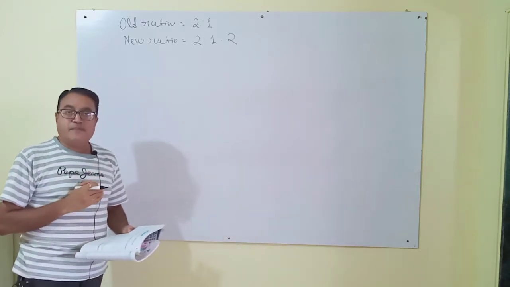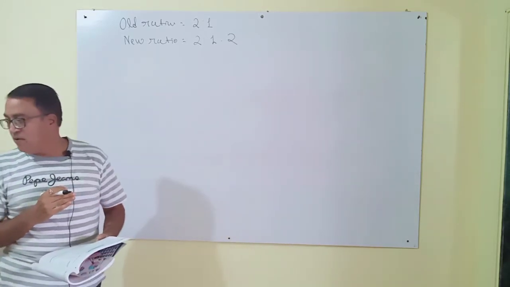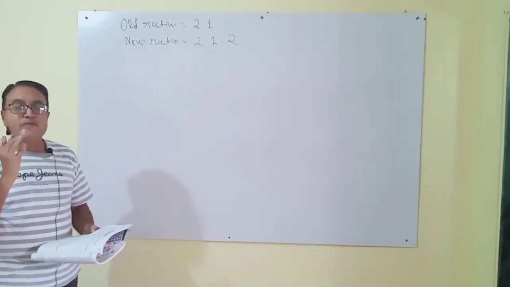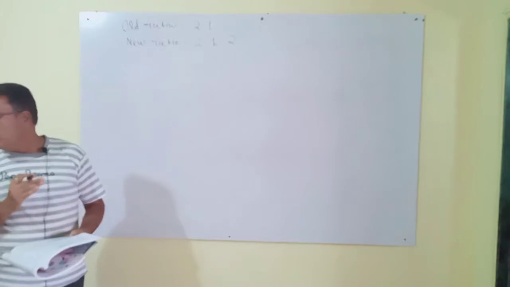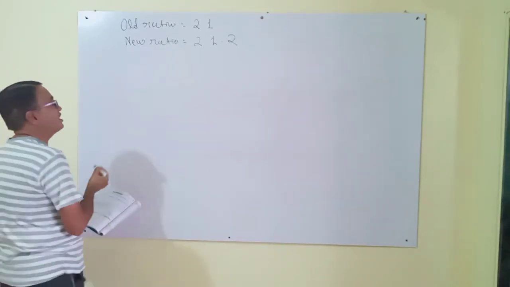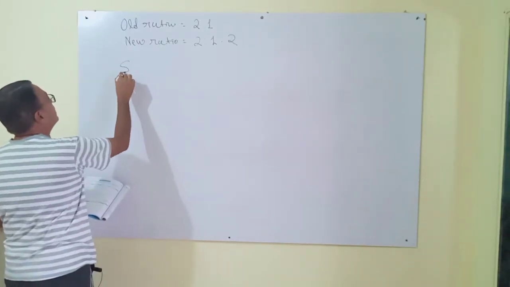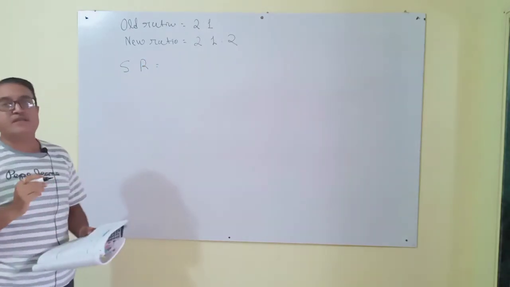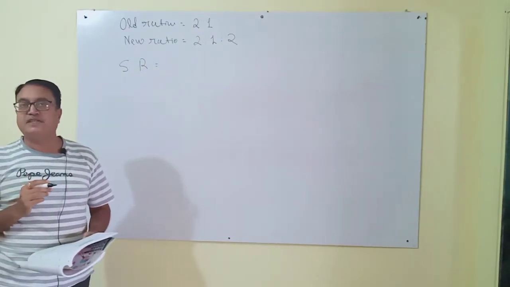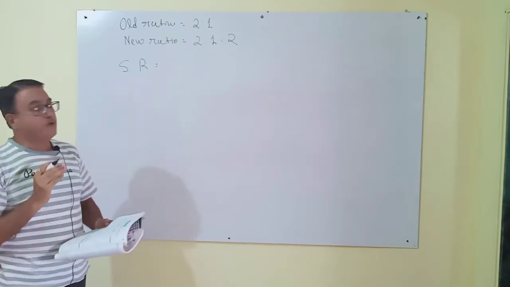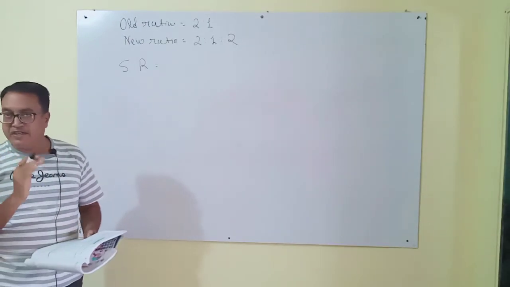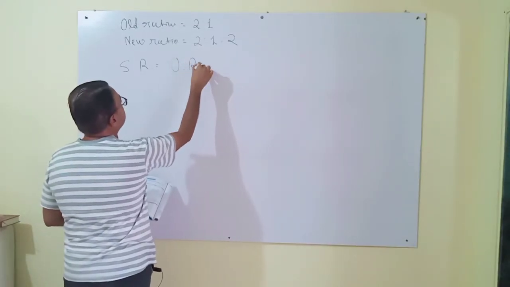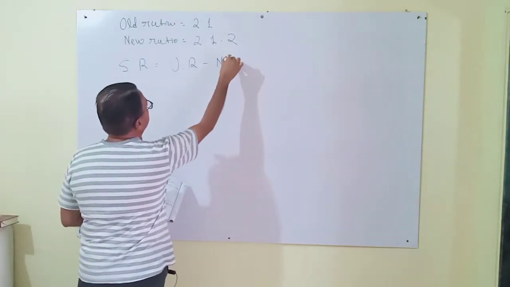In the previous chapter, I already clarified this, and the formula is also given for the sacrifice ratio. What is the formula? SR means sacrifice ratio. The formula is old ratio minus new ratio.